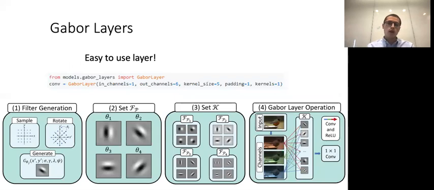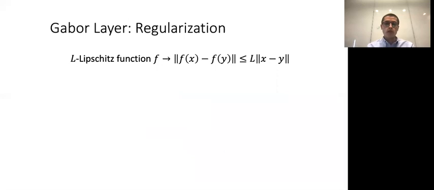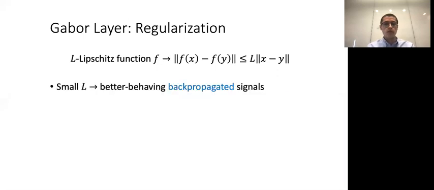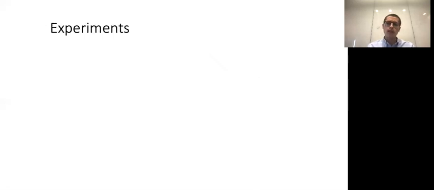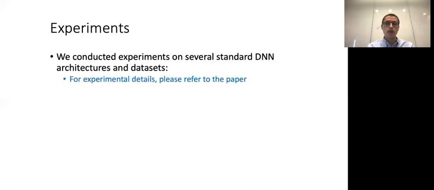In practice, Gabor layers are convolutional layers whose filters are dynamically generated by sampling from a continuous Gabor function. The inner workings of the Gabor layer make it easily adaptable for any model, where it can be seamlessly replaced with a few lines of code in our implementation. Furthermore, we study the Lipschitz constant of this layer, as previous work showed the relation between regularizing the Lipschitz constant of a network and its robustness. We leverage the closed form of the Gabor function to develop an expression for the Lipschitz constant of the Gabor filter.